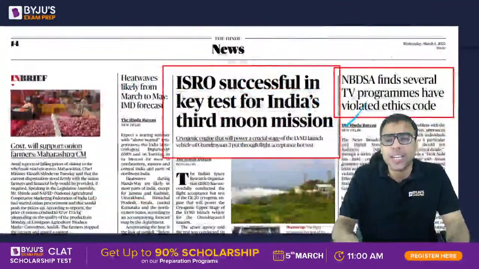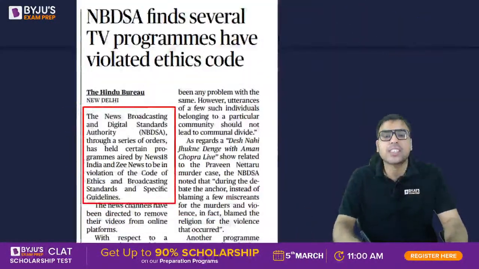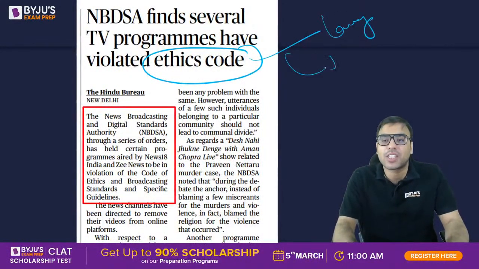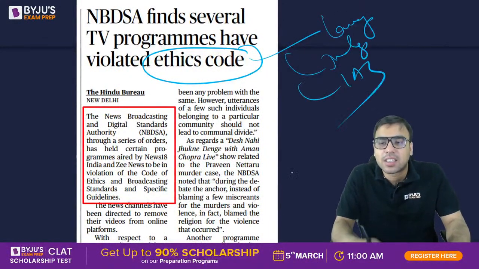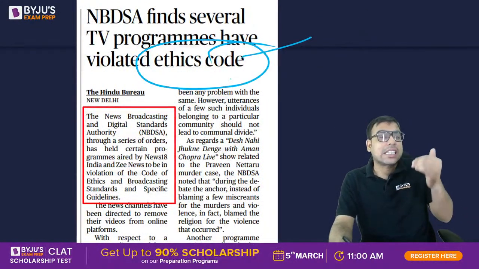Now एक और साइड में आर्टिकल थी, NBDSA finds several TV programs have violated ethics code. तो देखो ethics code होता है हर प्रोफेशन में. So if you are a lawyer, there is an ethics code. If you are a judge, there is an ethics code. If you are an IPS, there is an ethics code. If you are a media journalist, you are supposed to follow those ethics codes.